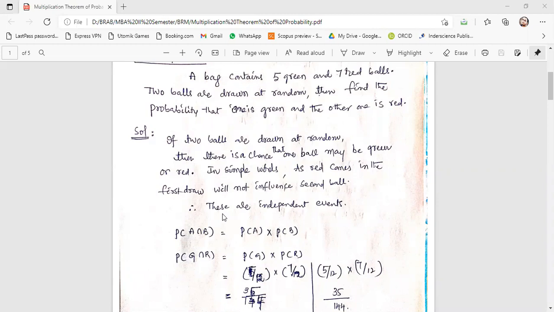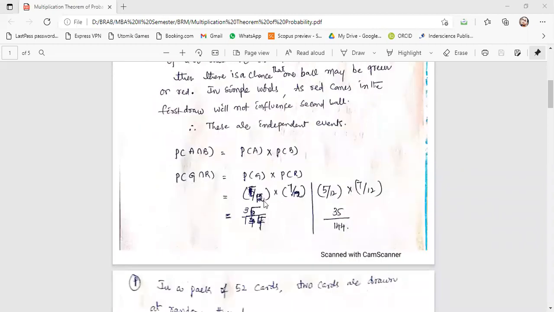So 5 by 12 into 7 by 12. How much? 12 into 12 is 144. 5 into 7 is 35, right? So 35 by 144. Correct? Yes, sir.